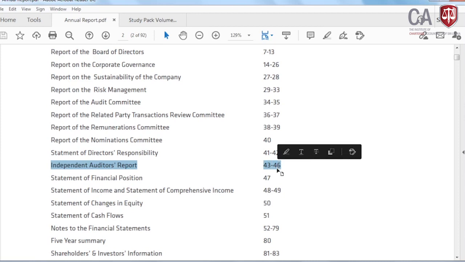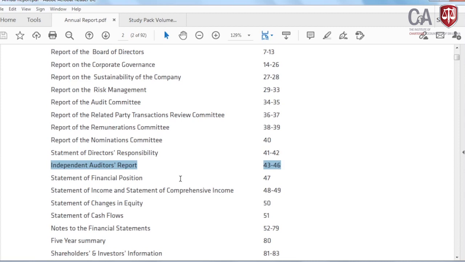You see, at the beginning the management has given a lot of information which is relevant to the company, but those are nothing the auditors need to worry about. The auditor's report comes in this booklet for only 3 pages, and it comes before the statement of financial position. That means the auditor's report comes before the accounts.